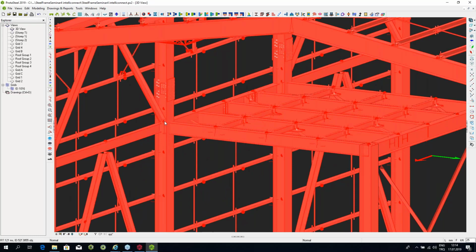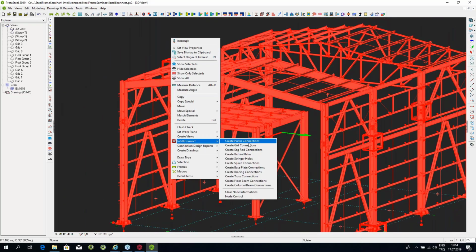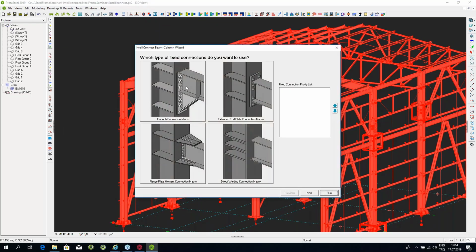There are hinged connections coming in from the other side, and they've got vertical bracing in as well. So those are what we call the column beam connections. And these are probably the most difficult connections to make. What I'm going to say is I want a haunch for the fixed ones.